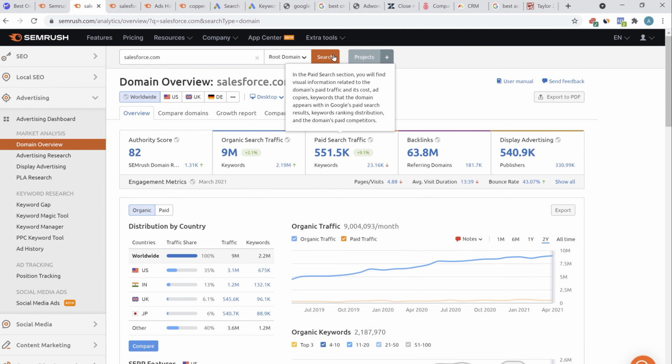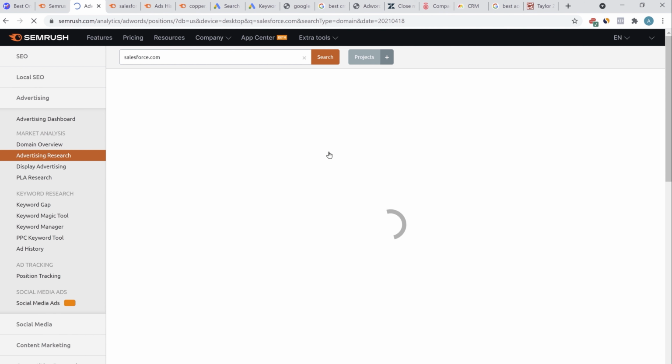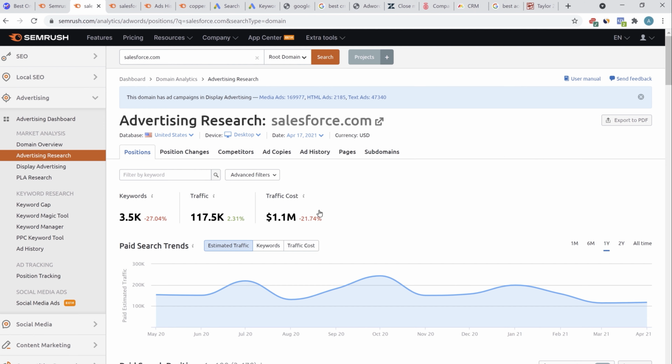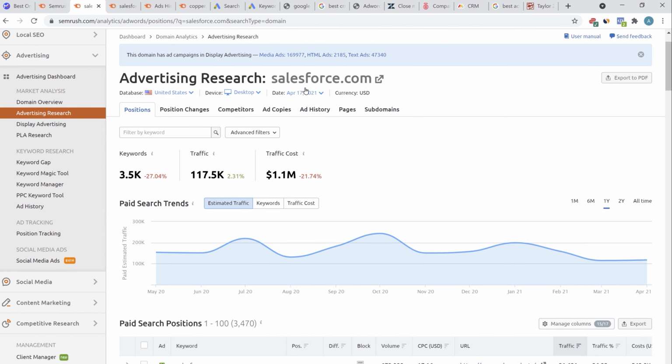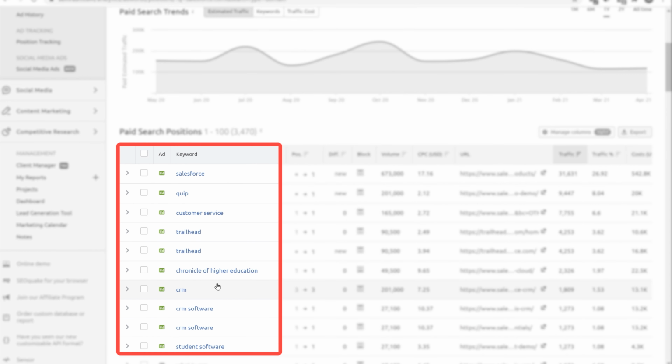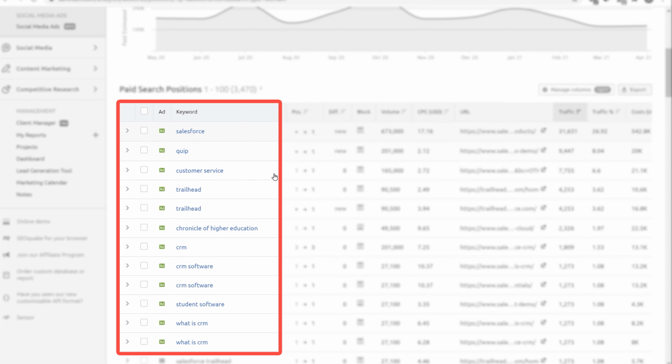And in the domain overview section, there's a section called paid search traffic. Let's click on that. We'll come into the advertising research section here. And this gives an estimate of all the keywords for which this website is running ads. So salesforce.com is running ads for 3,500 keywords. And the traffic being driven from these keywords is approximately 117,000 per month. And the cost of this traffic, the amount that Salesforce is approximately spending to drive this traffic, is $1.1 million per month. If you scroll down, these are all the different keywords for which Salesforce is running ads.